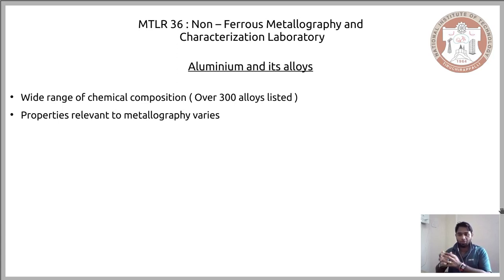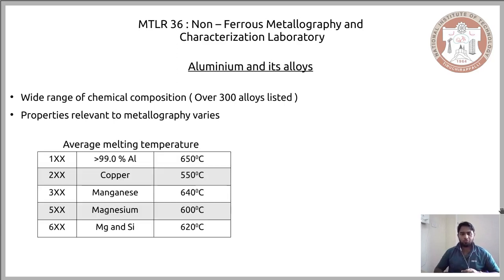Only when you understand the properties of these alloys will you be able to choose the appropriate metallographic technique. Now, what are the properties of these alloys that are relevant to us? That is important for us to understand. And what are the properties that change when you change the chemical composition? One of the properties is the melting point. As you can see here, with the change in the primary or principal alloying element, there is a significant change in the average melting point of the alloy.